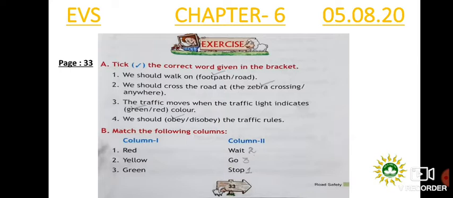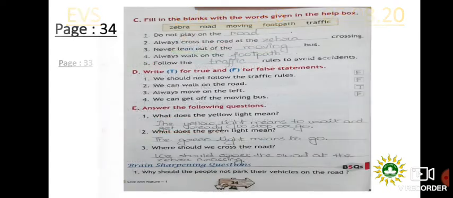Next is yellow. Yellow light indicates wait. So write number 2 beside wait. Number 3 is green. Green light indicates go. So write number 3 beside go. Now open your book to page 34. Fill in the blanks with the words given in the help box.